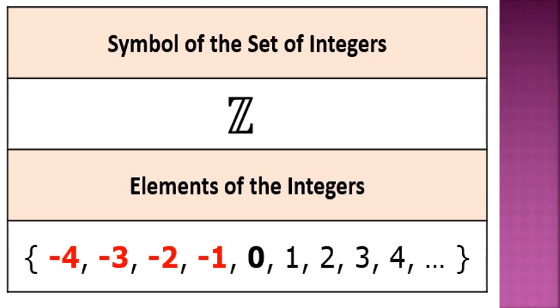The symbol which is used to represent the set of integers is Z. Or we can also represent the integers by the capital letter I. Elements of the integers are -4, -3, -2, -1, 0, 1, 2, 3, 4, and so on.